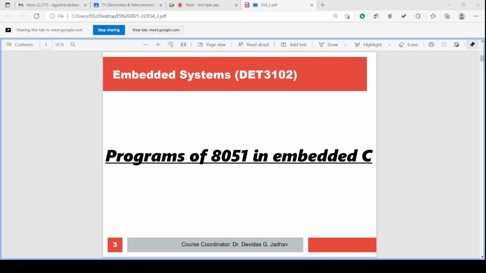Once we understand the software package use and we understand the different programs, we can then combine them together. That means we can write the programs into the software package and execute them. So that is our ultimate aim: writing the programs into the software package and simulating them. And once we simulate, if time permits and if you are there in college, we can have the burning of the program into the hardware also. Okay, so at least we should go up to the simulation.